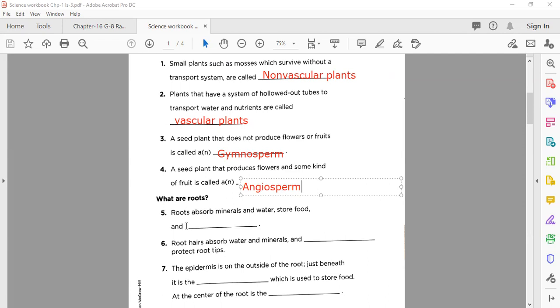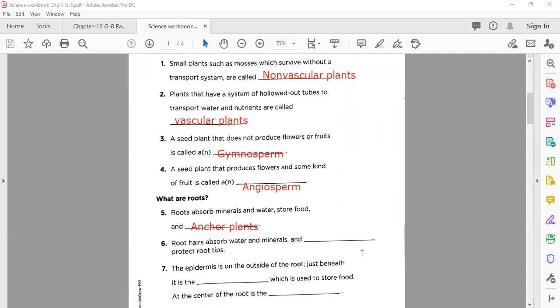After that we move to the next blank. The fill in the blank says: roots absorb minerals and water, store food, and what is another function of the roots? You know very well, they can hold the plant in the soil. So you can say that they anchor plants. They can also anchor the plant.